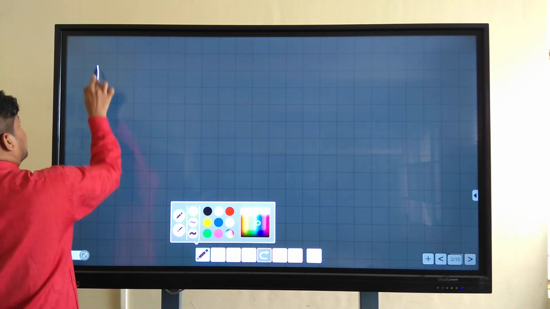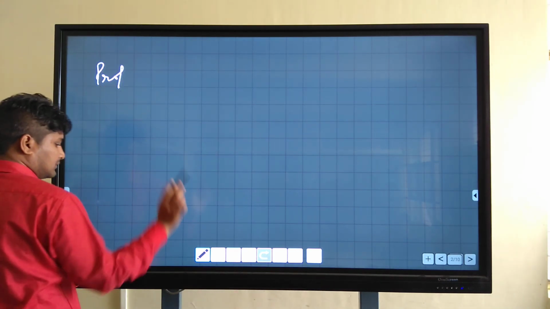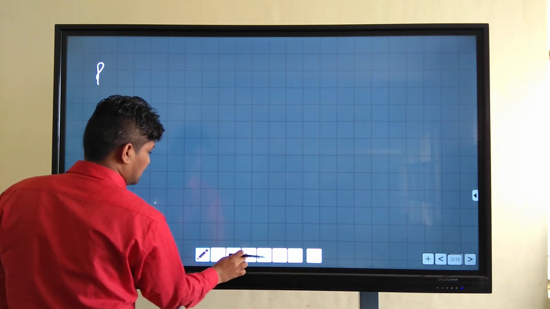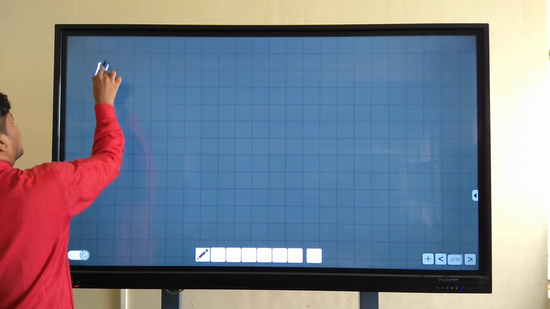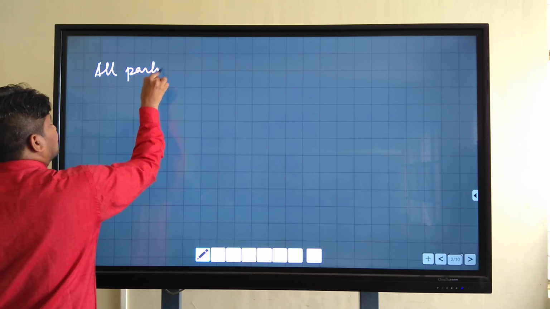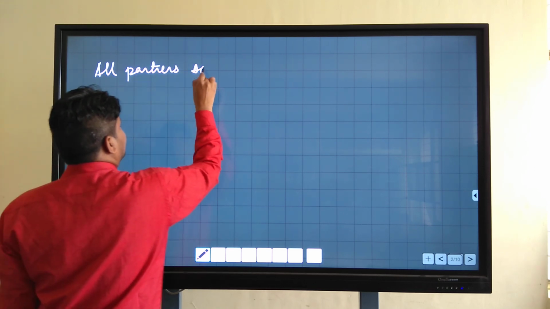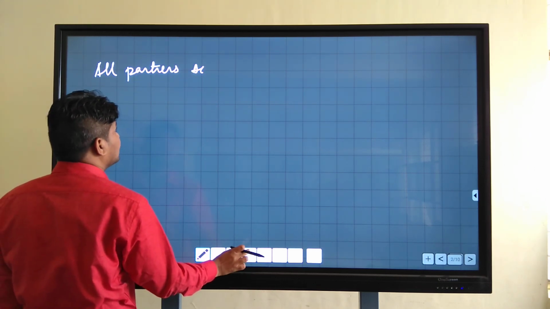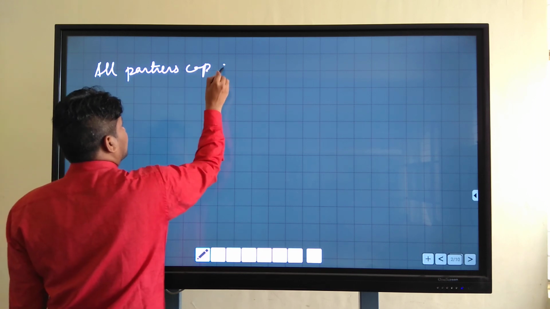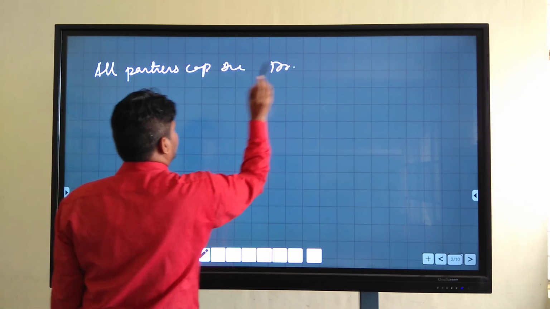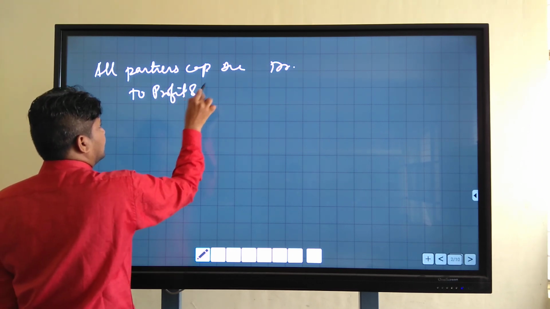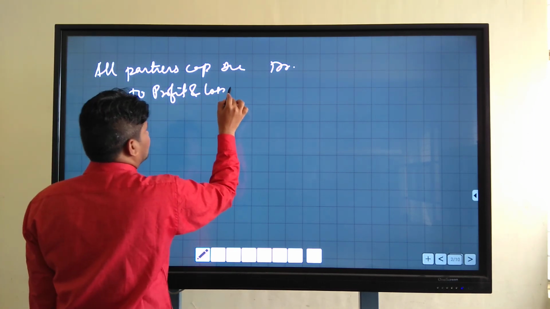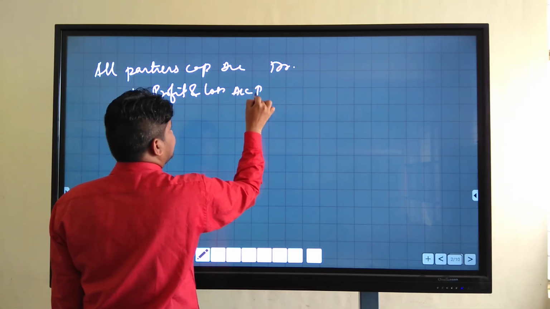These are debit balance of profit and loss account. Entry: all partners' capital account debit to profit and loss account. It is debit balance.